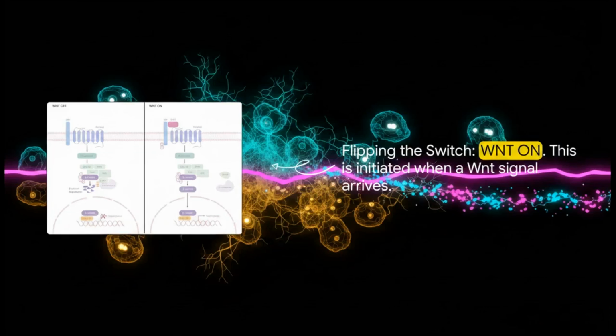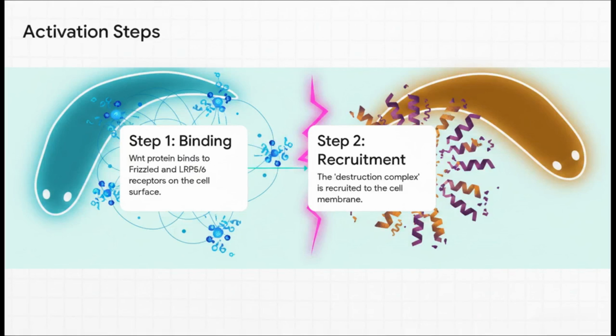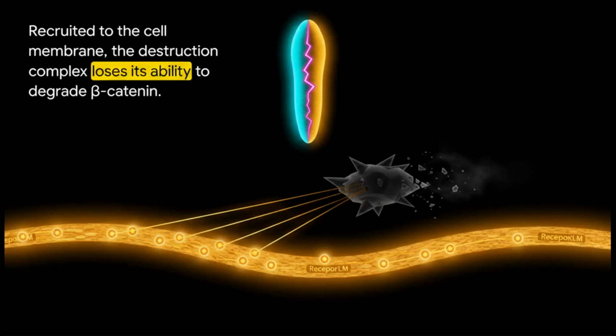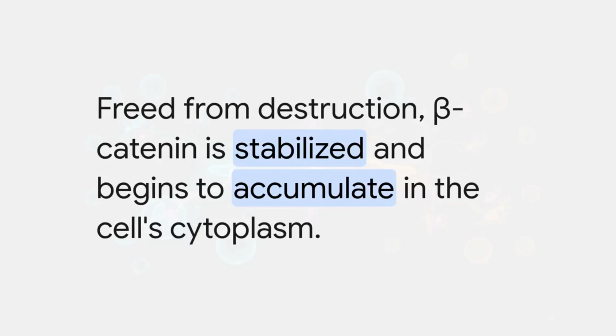But everything changes when a Wnt ligand arrives. So let's see how this switch gets flipped on. Proteins latch onto cell surface receptors like frizzled and LRP5 and 6 and kick off a chain reaction. This action yanks that destruction complex to the membrane, and just like that, the destruction complex can destroy no more. Now that it's safe from destruction, beta-catenin is finally free to build up inside the cell. And here's the big payoff. All that accumulated beta-catenin travels right into the cell's nucleus.